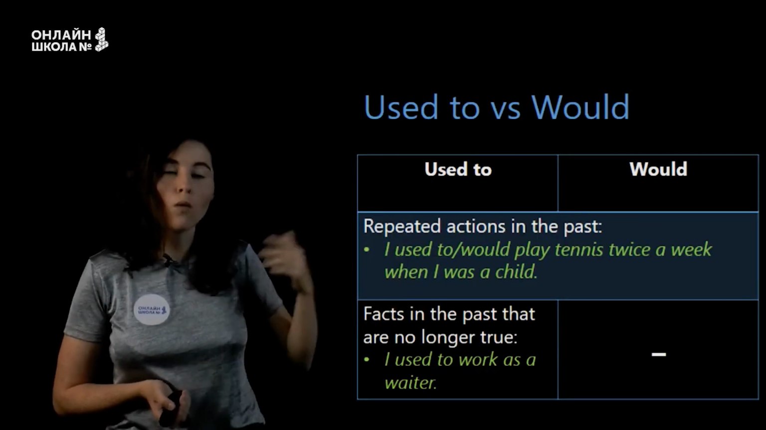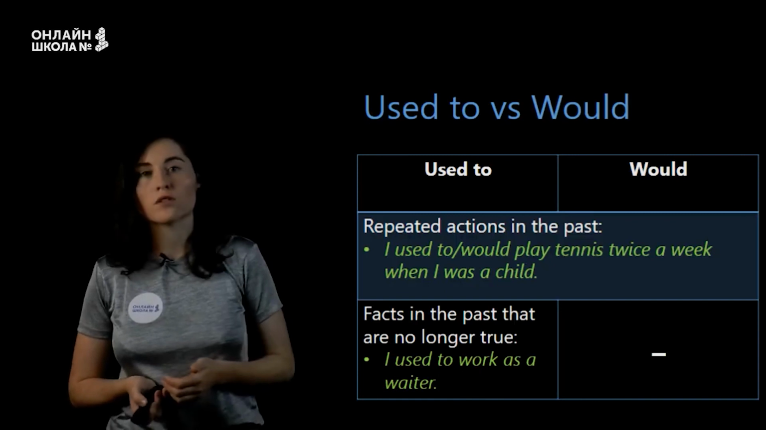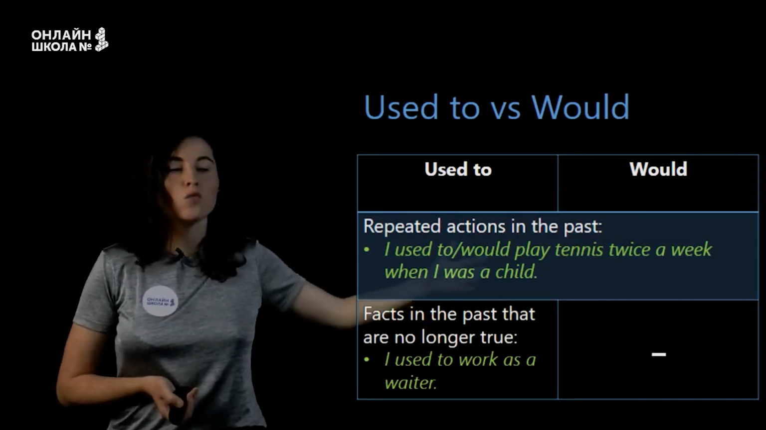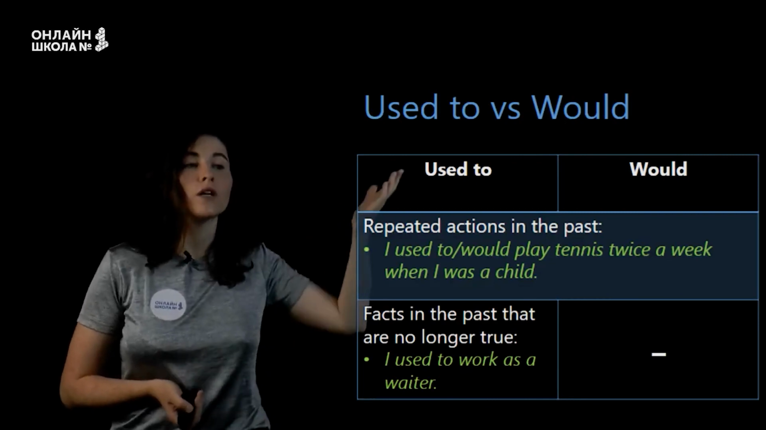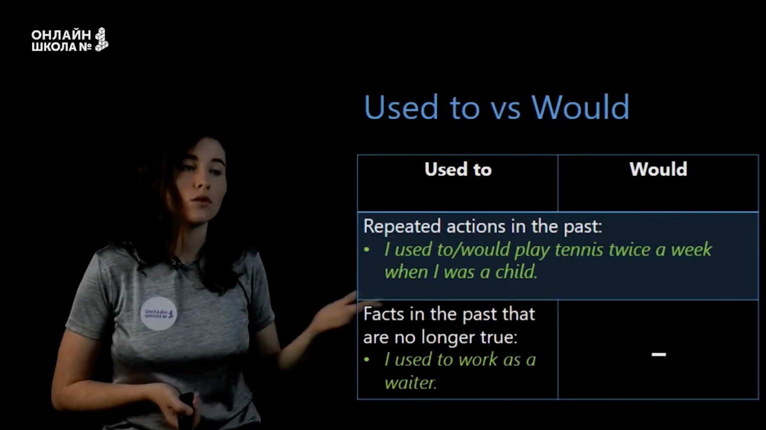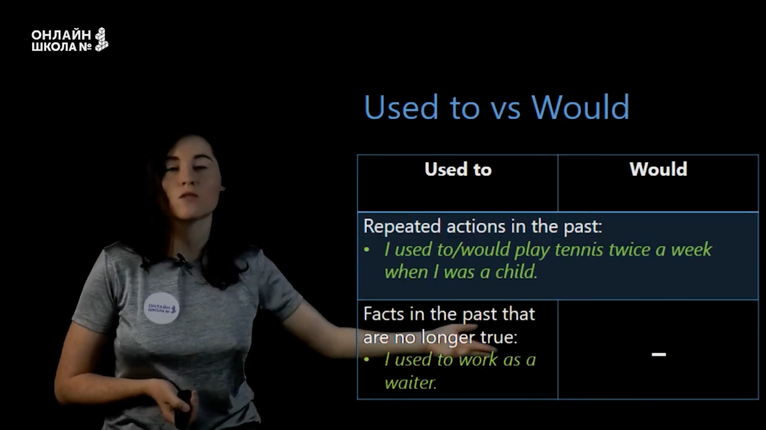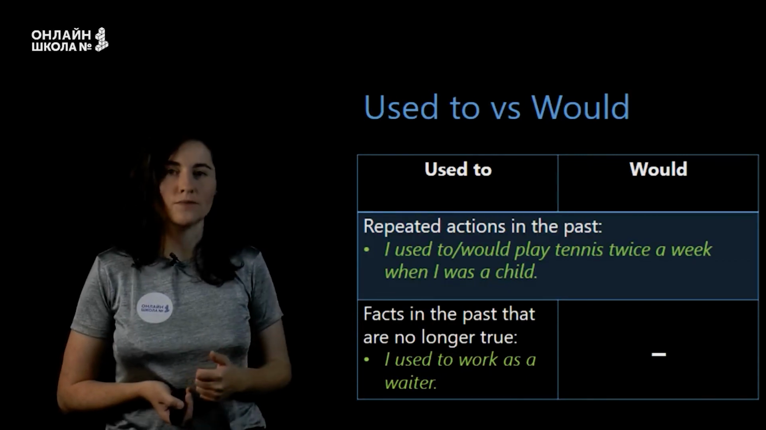Or we can say, I would play tennis twice a week when I was a child. And what is different between these two structures is that we can use used to speak about facts in the past that are no longer true. For example, I used to work as a waiter, but we cannot say I would work as a waiter.